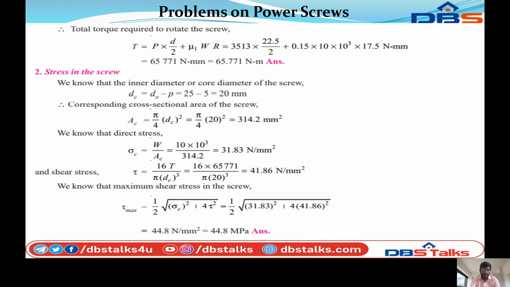So we know that the maximum shear stress in the screw tau max is equal to 1 by 2 into square root of sigma c whole square plus 4 tau square, that is equal to 1 by 2 into square root of 31.83 whole square plus 4 into 41.86 whole square. So finally we can calculate the tau max is equal to 44.8 Newton per mm square, that is equal to 44.8 megapascals.